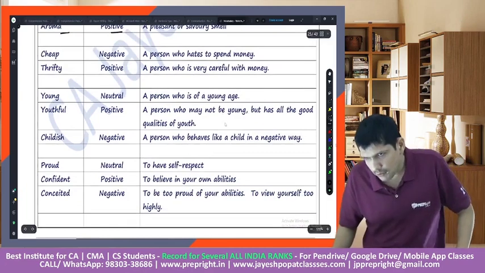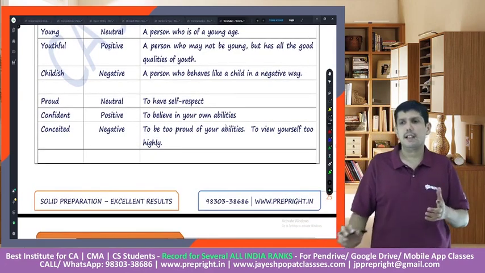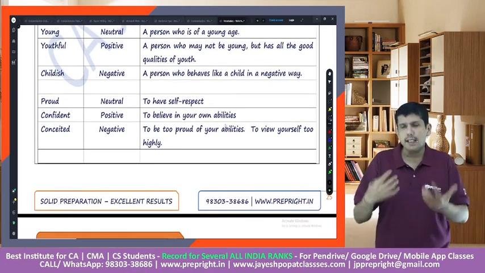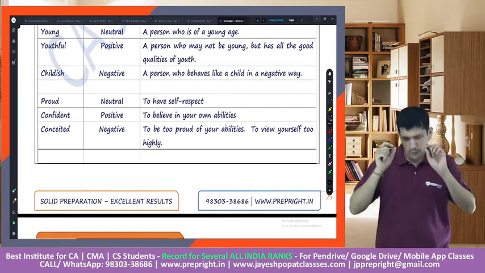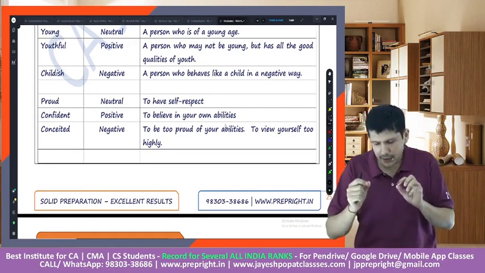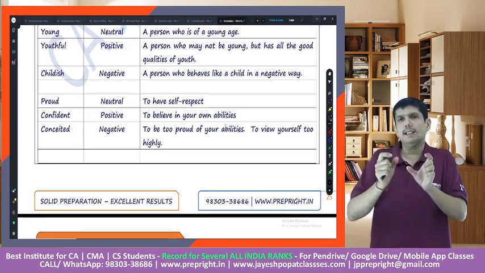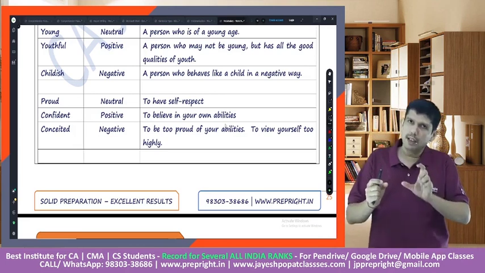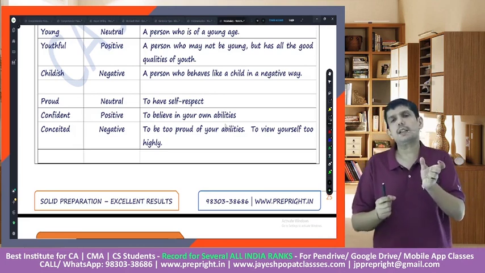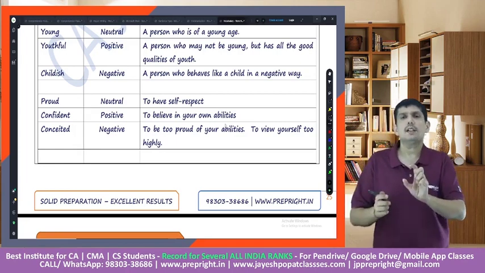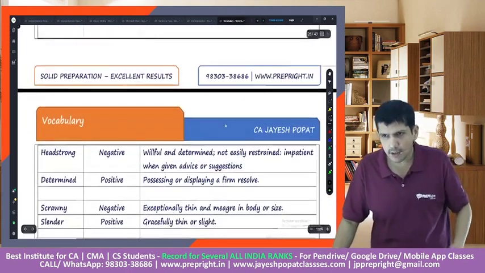So the words would have the same meaning, right? The words would have the same meaning, but the way in which the word has been used, let's say a particular word would emanate a negative feeling, a particular word could emanate a positive feeling, right? Let us have a look at the exercise.